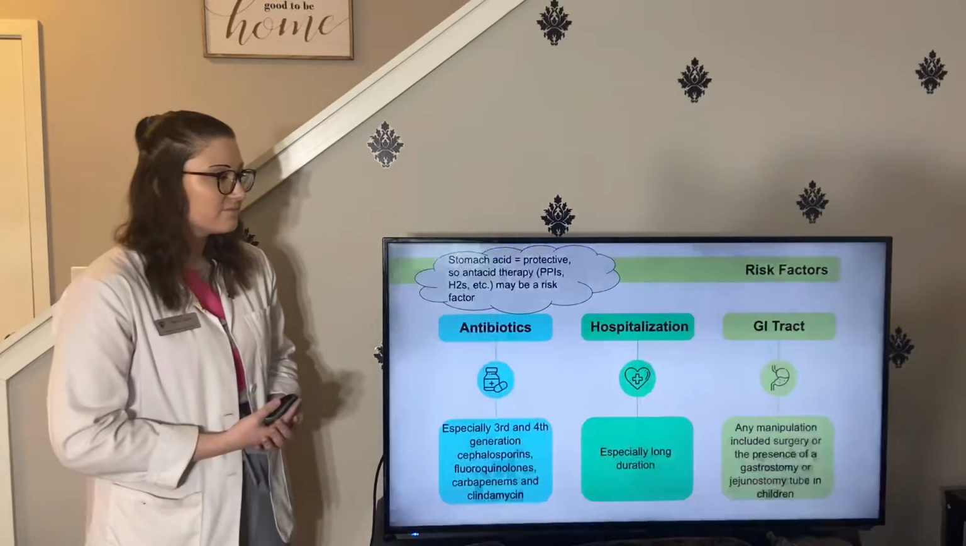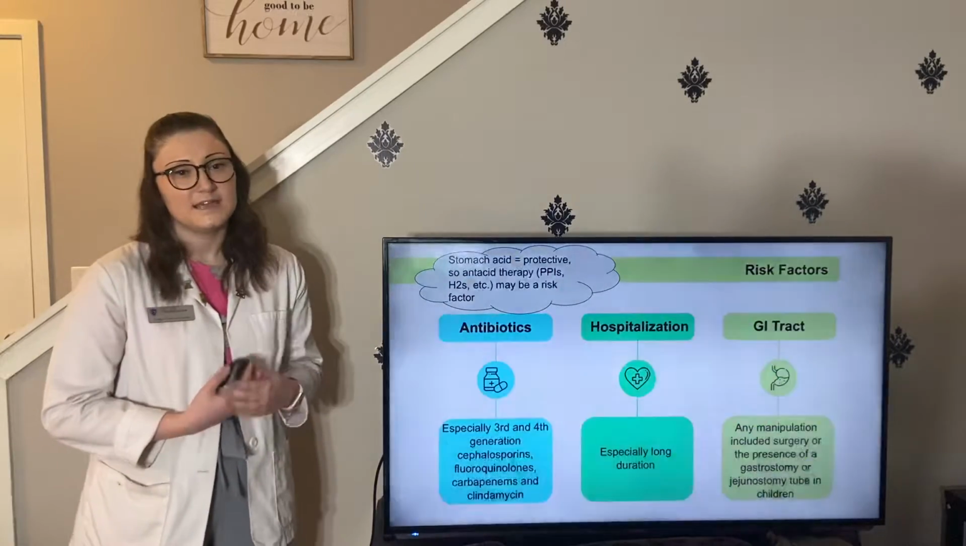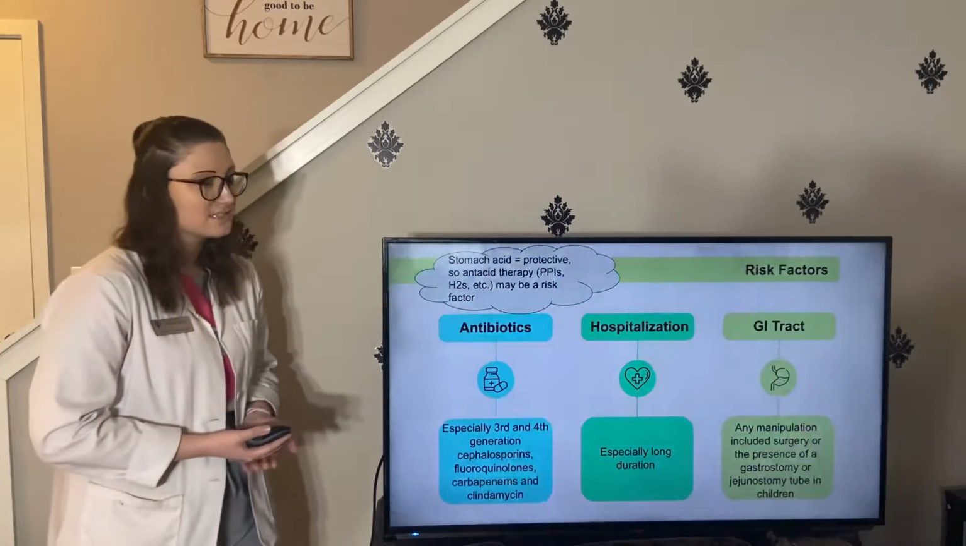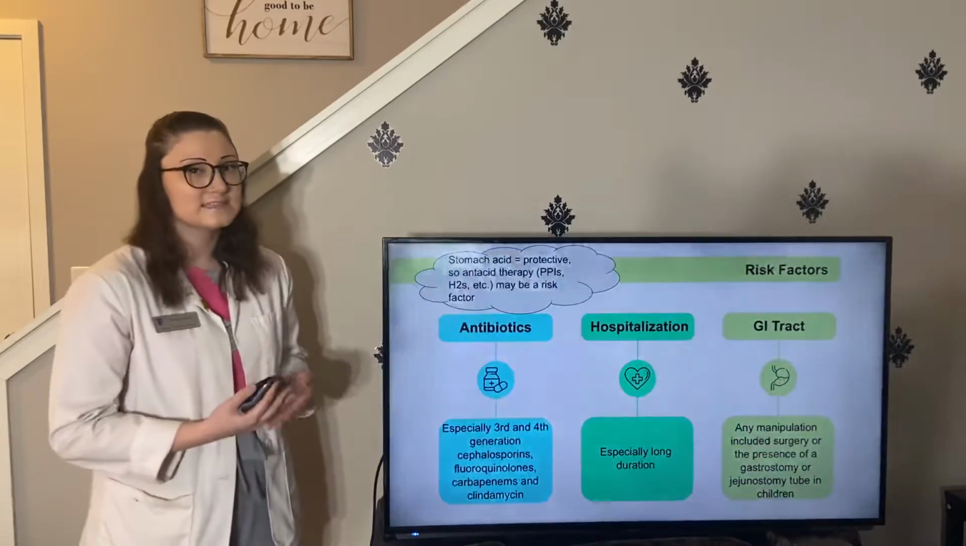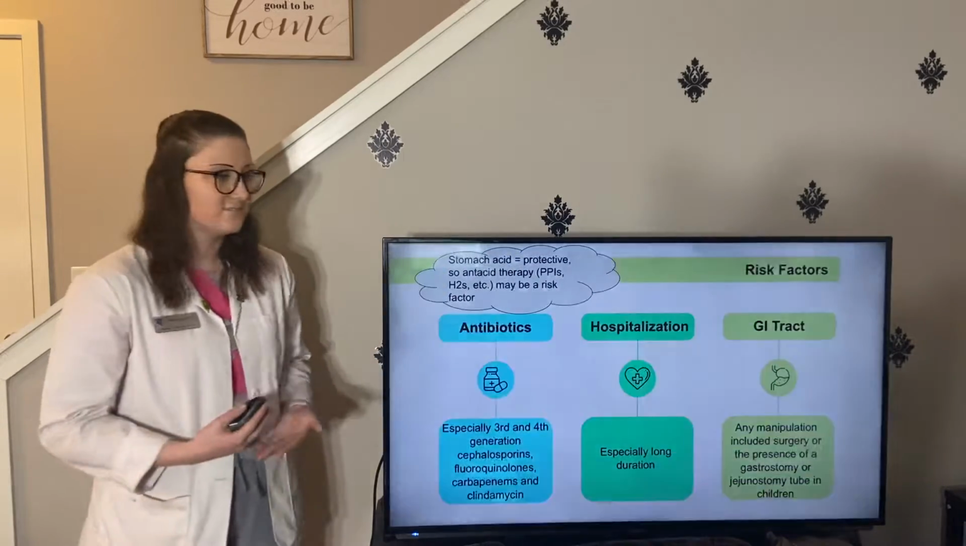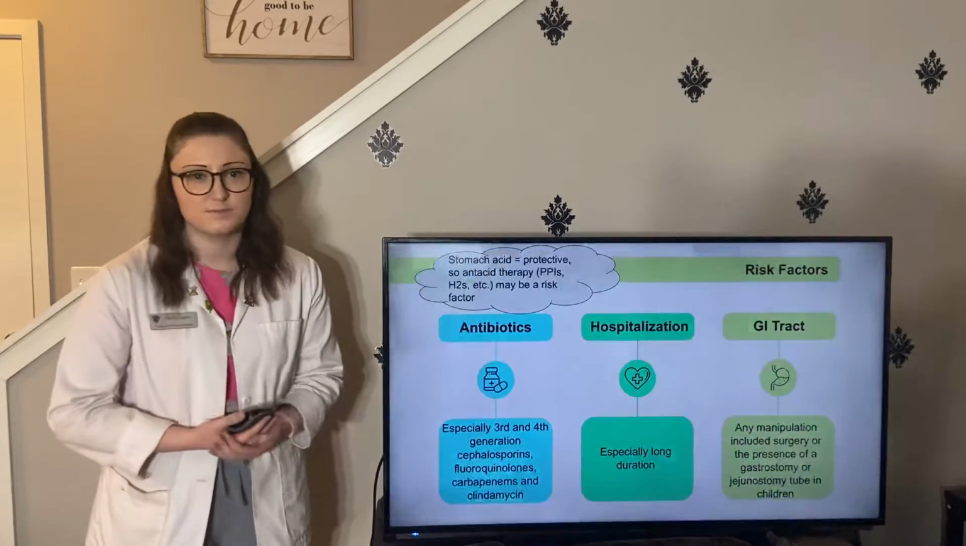And then a lot of people have wondered if antacids like proton pump inhibitors and H2 antagonists could be an additional risk factor for contracting a CDI. And it's possible because stomach acid is a protective mechanism against these infections occurring. So when you take that away by taking antacid therapy, it's possible that it could produce an infection.